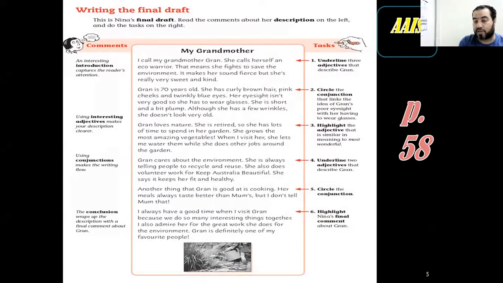So here we have this page, which is page 58 in our booklet. This is Nina's final draft, and they ask you to read the comments about her description on the left and do the tasks on the right. The page is divided into 3 different parts. The one in the middle is the final draft. On your left, this is a note in which she tells us what she wrote here. And on the right, this is a task that we ask you to do. So let's go one by one.